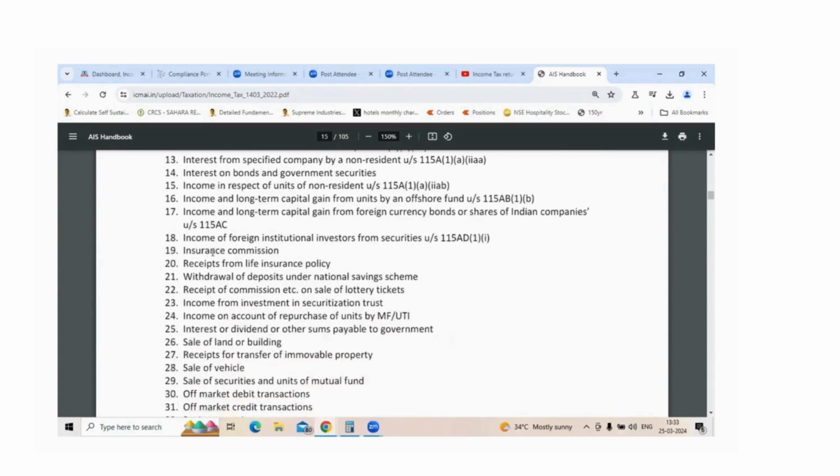And then in case of receipts from a life insurance policy, if you're receiving commission, and if there was any purchase of units of a mutual fund, even the purchases or repurchase transactions of reinvestments are also listed here.